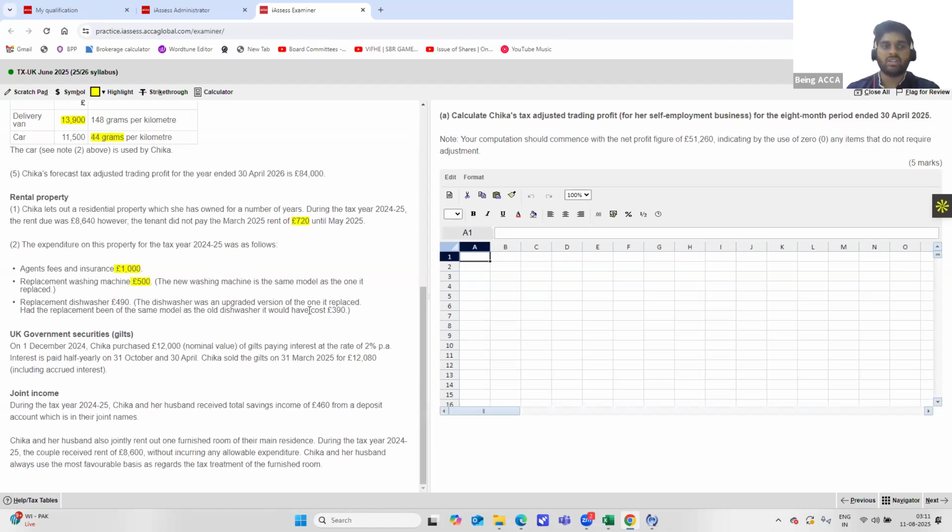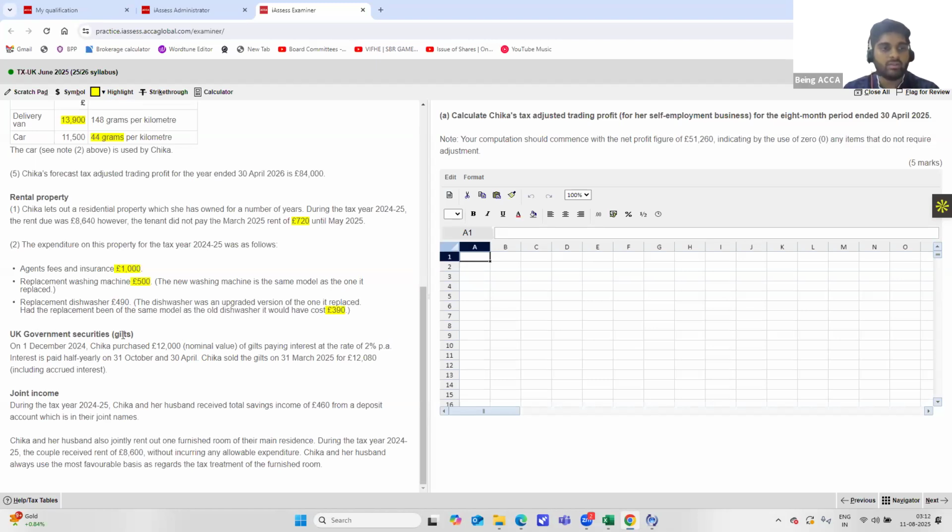As I've already told you earlier, replacement should always happen with the same asset. If not, it will be considered as an enhancement cost, and that should not be taken in rental property income. So for that reason, the cost that we take into consideration is only 390 pounds and not 490. So you should never get confused in such points, because that way you'll be losing out on a few marks.